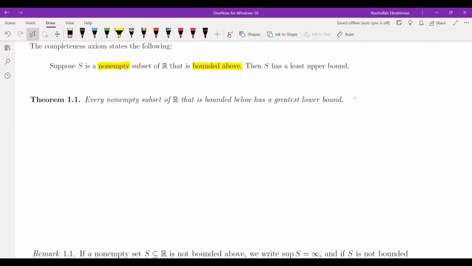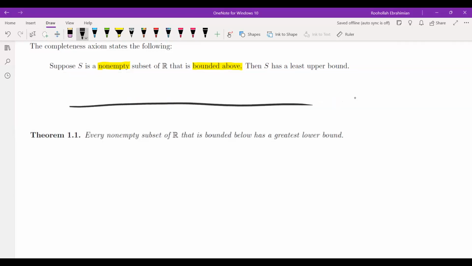Okay, so given that, we are going to show the existence of the infimum. So we showed that this completeness axiom tells us every set that is bounded above and non-empty has a supremum. Now we're going to show that every set that is bounded below and non-empty has an infimum. So we have to relate these two facts: something that has an upper bound and is non-empty to something that has a lower bound and is non-empty. If something has a lower bound and is non-empty, we can turn it into a set that has an upper bound and is non-empty.